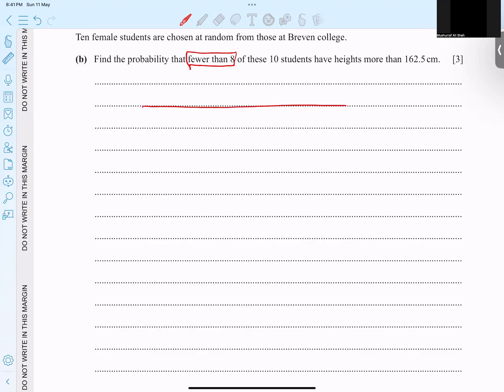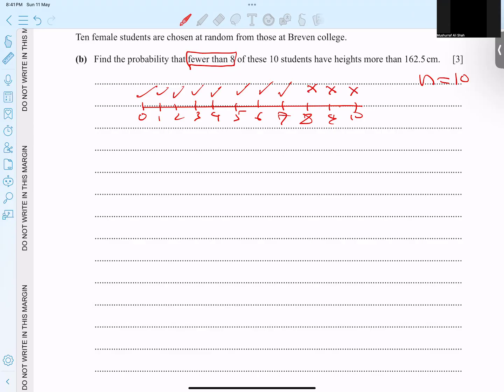Okay, fewer than, and let me tell you one thing. When it's fewer than 8, so 0, 1, 2, 3, 4, 5, 6, 7, 8, 9, and 10. Because he has given us the n, whenever n is given, students, this topic is no more geometric probability. This is a formula. This question becomes binomial probability. Fewer than 8 means 7, 6, 5, 4, 3, 2, 1, 0. I need all of them, which I don't want.